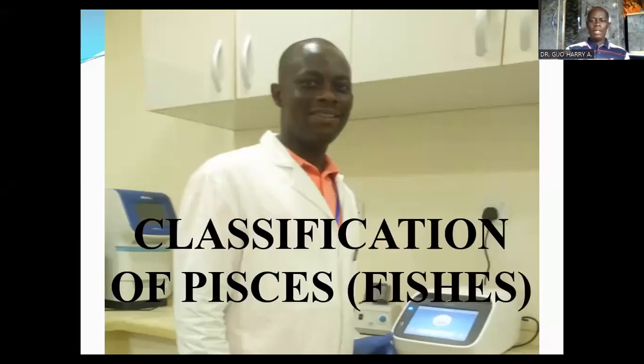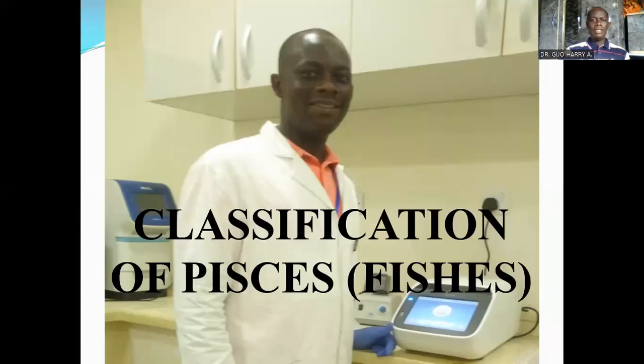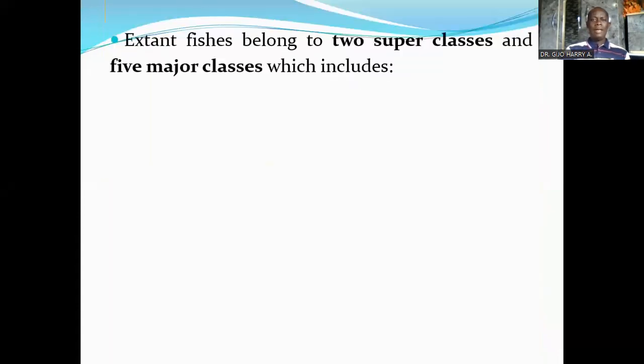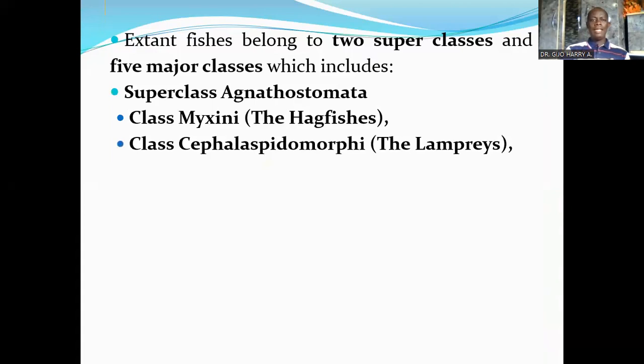Now, we had established that the Pisces are classified into two superclasses and five major classes. The first is the superclass Agnathostomata, which basically refers to the group of vertebrates that do not have jaws.